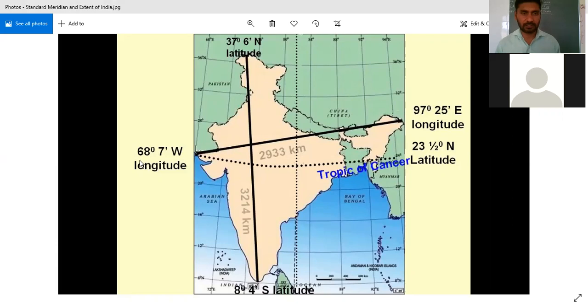So here you can see 68 degrees 7 minutes west longitude to 97 degrees 25 minutes east. So ये क्या होता है? This is calculated from the equator, this difference in degrees.